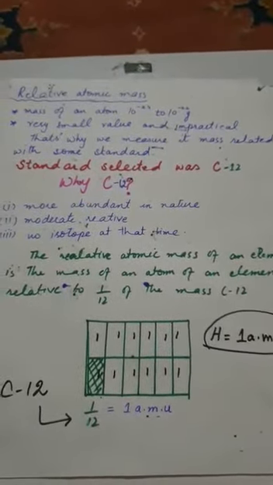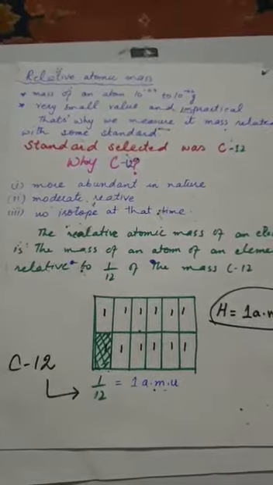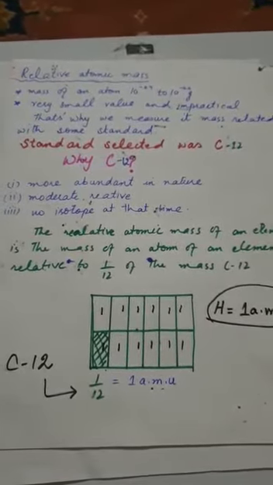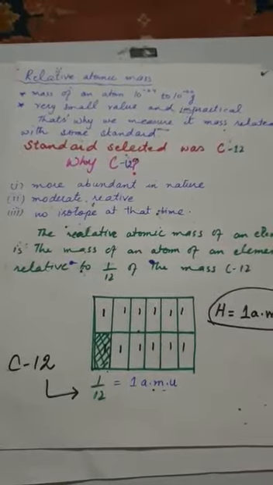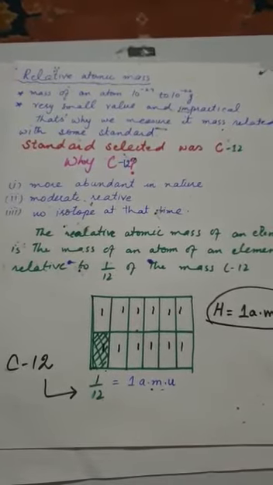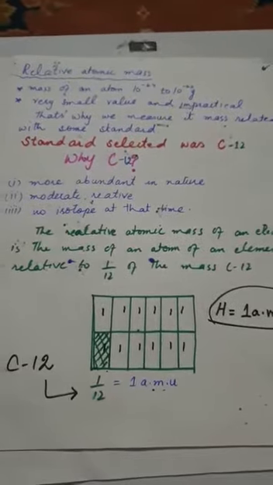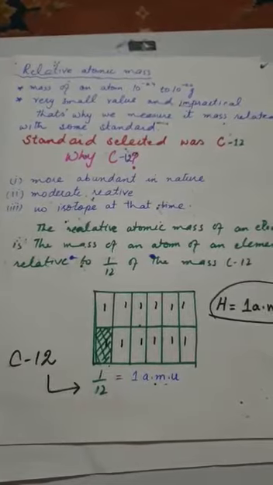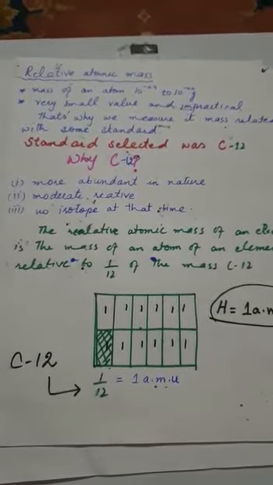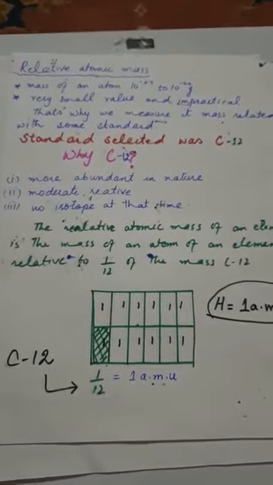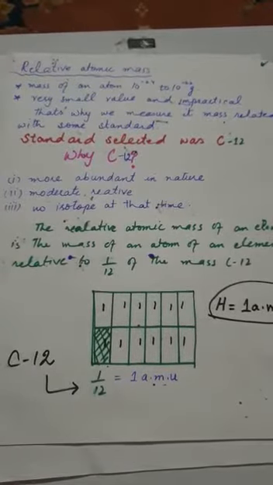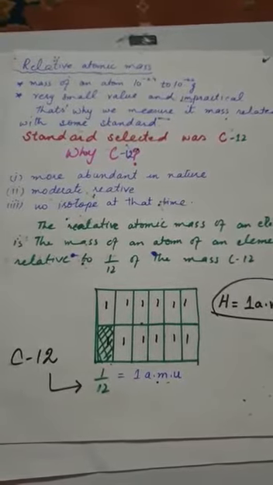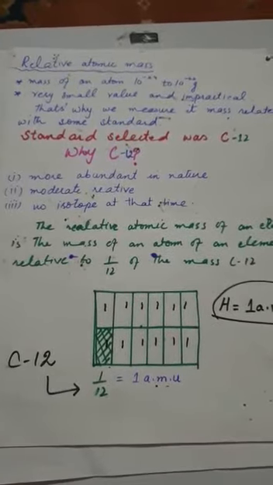For that reason the scientists discuss the atomic masses when they compare it with some standard. For the standard they select carbon 12, that the isotope carbon 12 was selected as a standard for comparison. In this topic we discuss that the atomic masses are compared with the mass of carbon 12. So we study all the atomic masses of the atom when we compare it with the carbon 12.